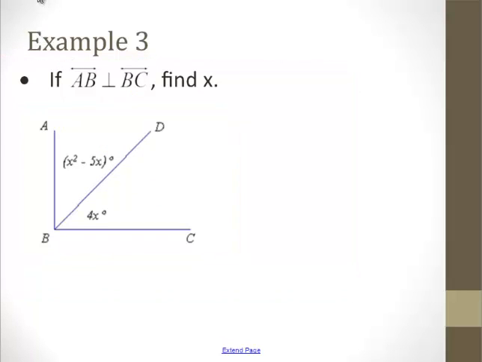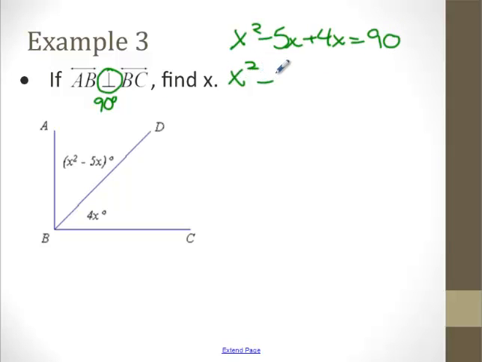So now when we look at this one, if AB is perpendicular to BC, remember this symbol right here means 90 degrees. We want to find x. Well, I'm going to do the exact same setup I did before. X squared minus 5x plus 4x is equal to 90 because it's perpendicular, meaning a right angle. When you combine like terms, x squared minus x, I'm going to bring this 90 over to the left-hand side because whenever you see x squared, you want it to be equal to 0.